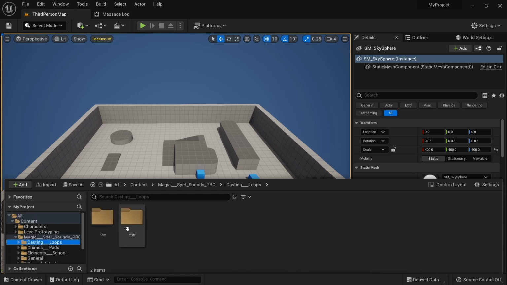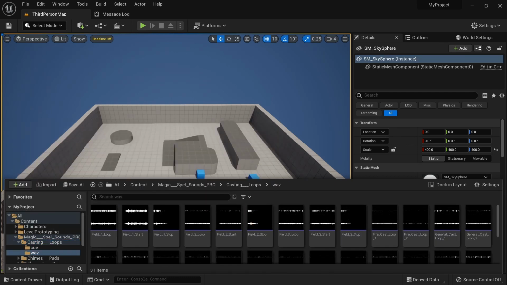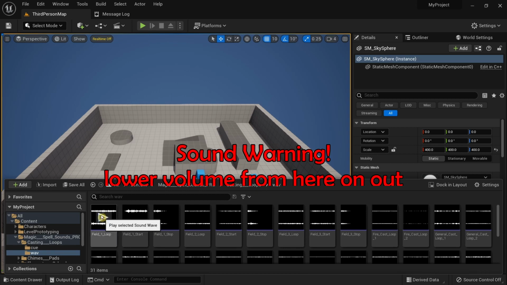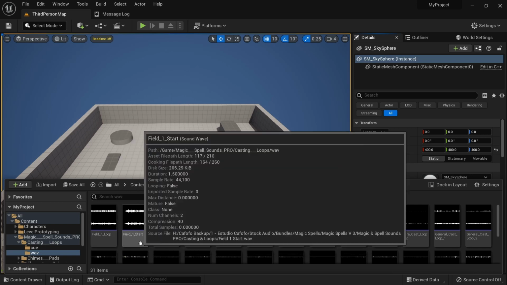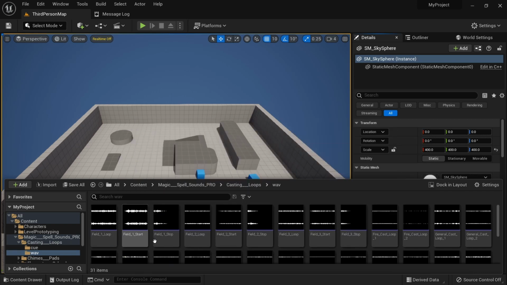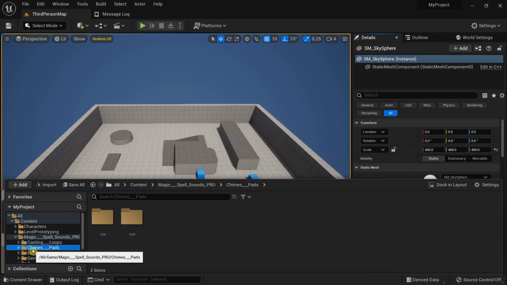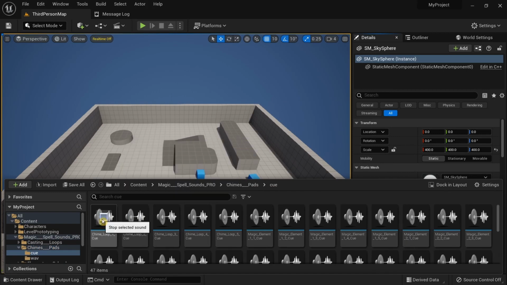We have two sub-files over here. So we have the wave file, which is the actual sound file for each of them. And you can click on this icon over here to play it. And all these sounds are properly labeled over here. So you have the loop, you have the start and the stop sounds over here. So those are some of the casting sounds, and then for chimes.